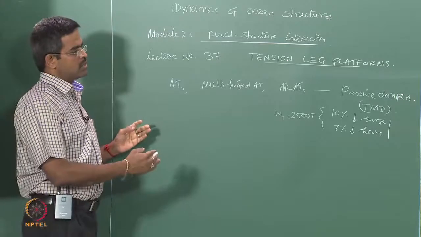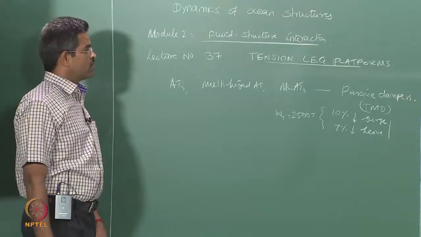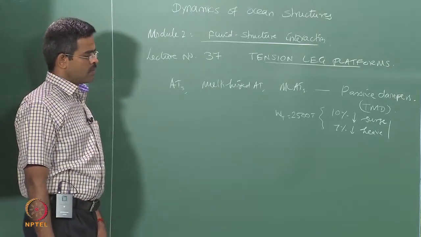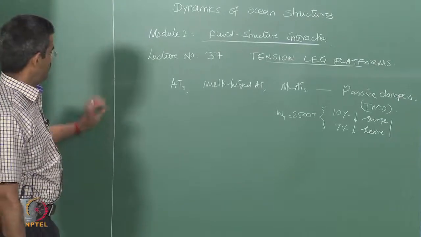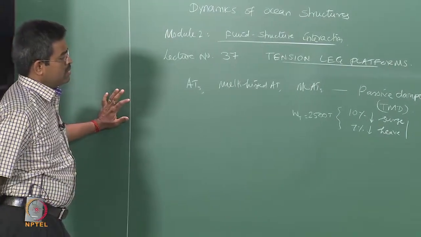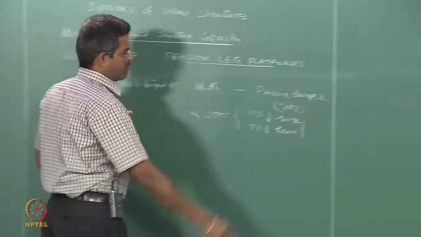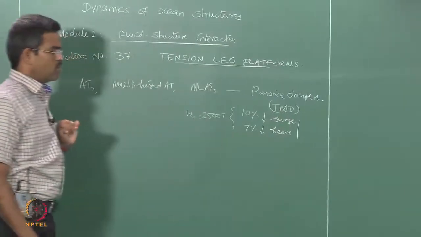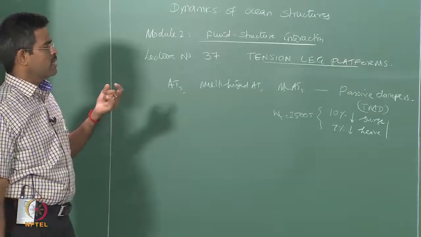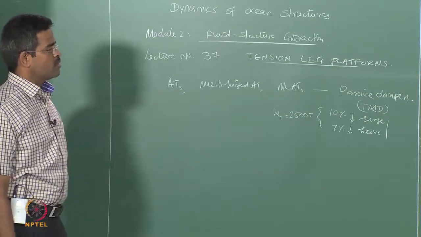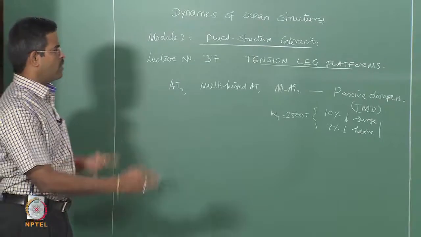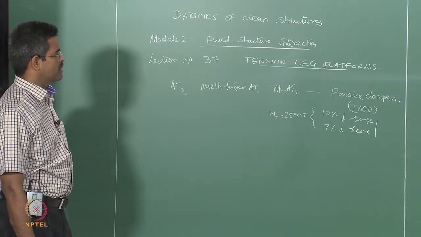So we used it as a design philosophy, and we solved the equation of motion and the optimization problem indirectly by choosing the secondary mass ratio with respect to the primary. We call this a tuned mass damper system, which is one of the passive dampers commonly used for buildings, but it was a very novel application for offshore structures for the first time.